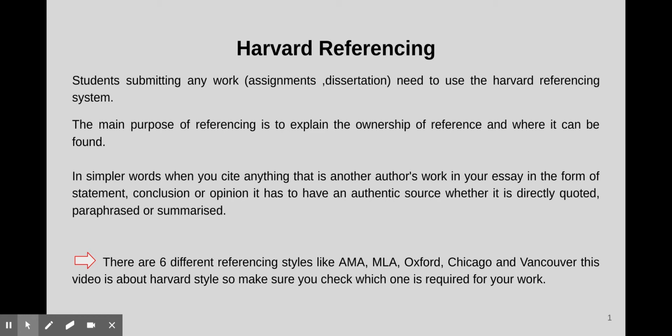In simpler words, when you cite anything that is another author's work in your essay, in the form of a statement, conclusion, or opinion, it has to have an authentic source, whether it is directly quoted, paraphrased, or summarized. There are different referencing styles like APA, MLA, Oxford, Chicago, and Vancouver. This video is about Harvard style, so make sure you check which one is required for your work.